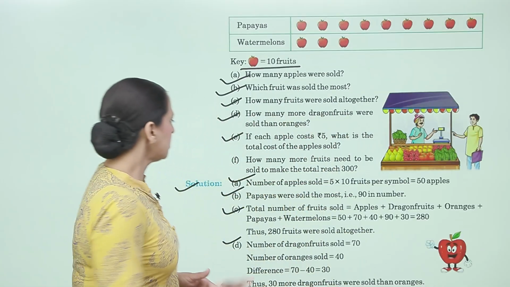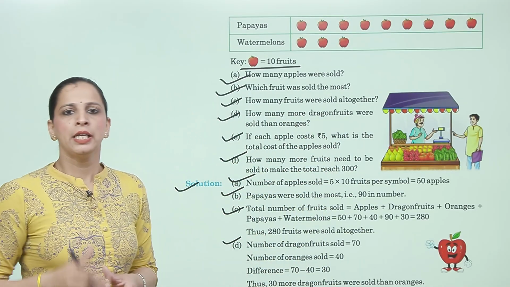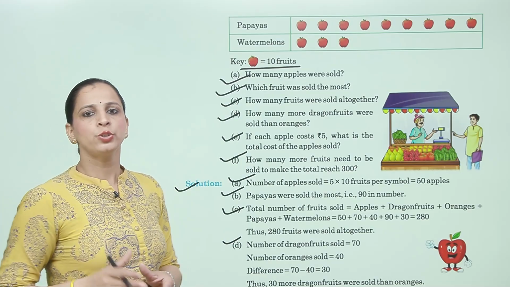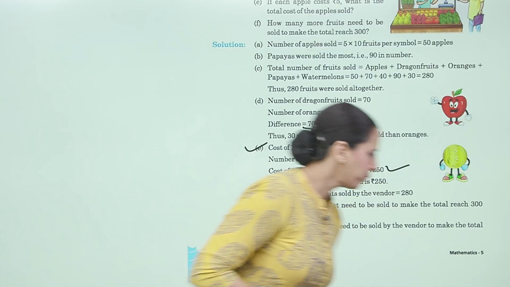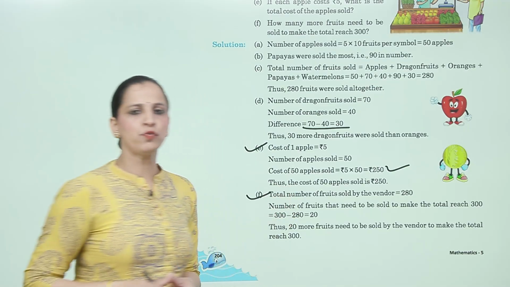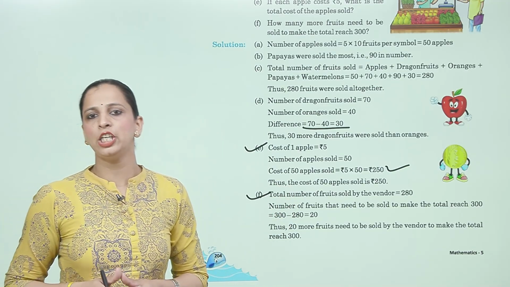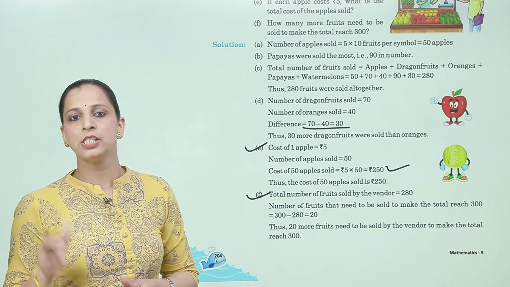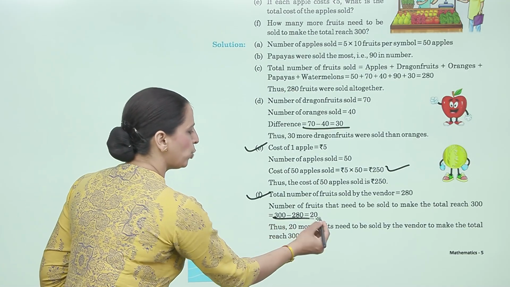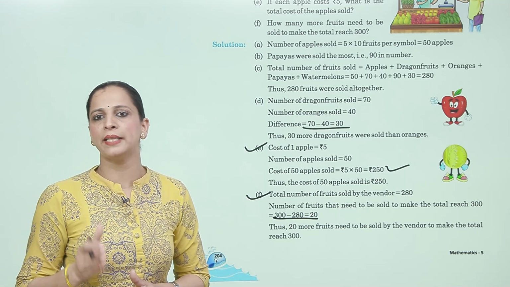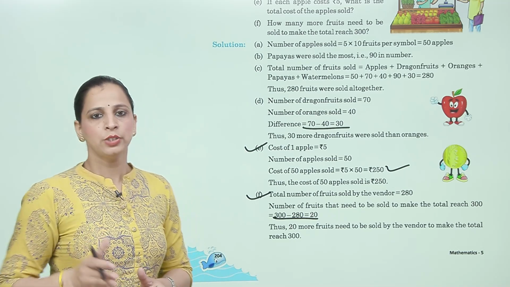Now, next is how many more fruits need to be sold to make the total reach 300. Now, solution is total number of fruits sold by the vendor is 280. Number of fruits that need to be sold to make the total reach 300 is 300 minus 280 is equal to 20. Thus, 20 more fruits need to be sold by the vendor to make the total reach 300.